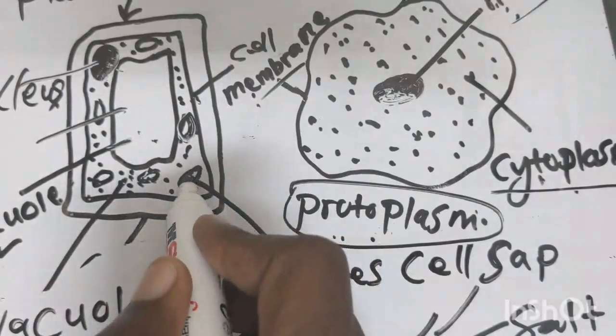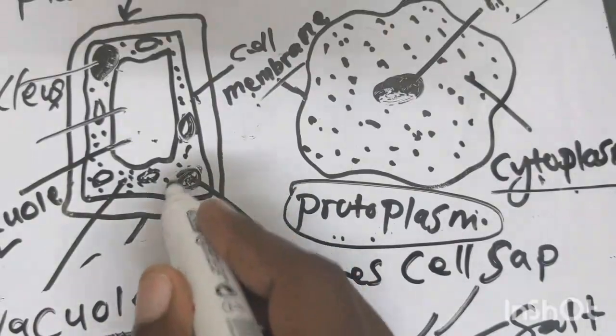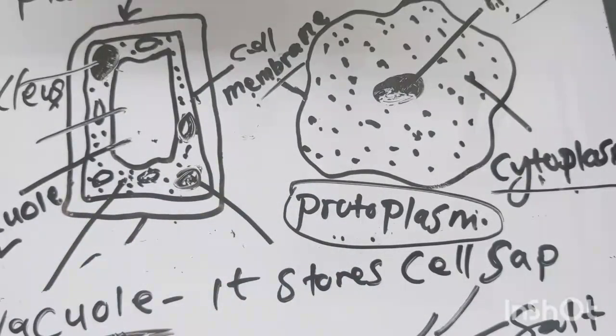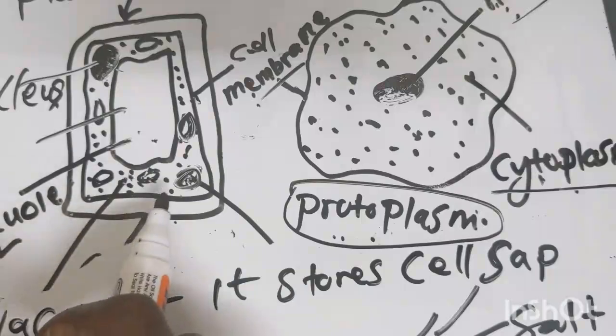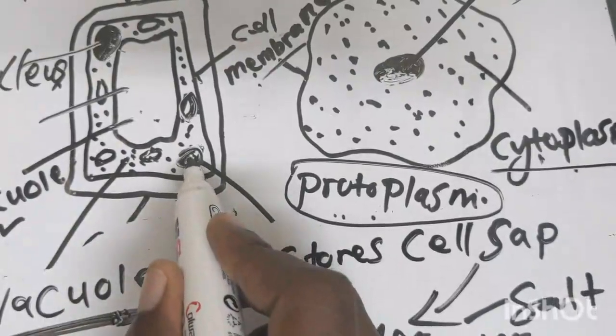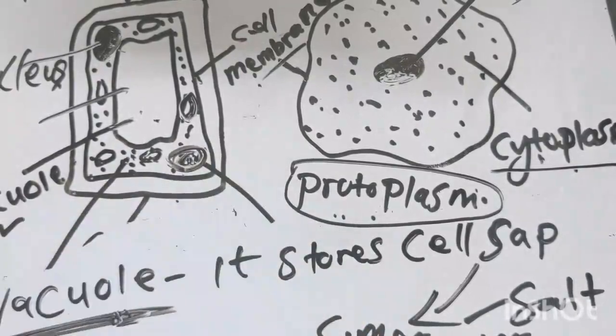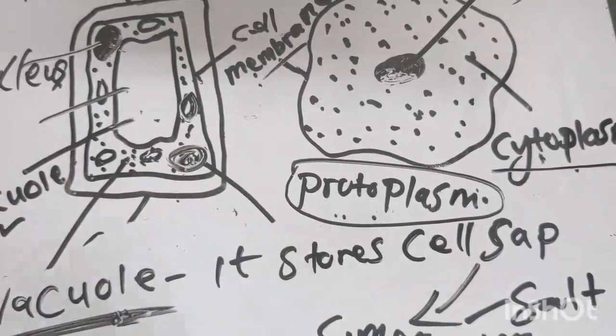This chlorophyll is the one that attracts sunlight for the plants, for photosynthesis to take place. So that is the function of the chloroplast. They store chlorophyll, which is responsible for photosynthesis, because this is the site of photosynthesis.